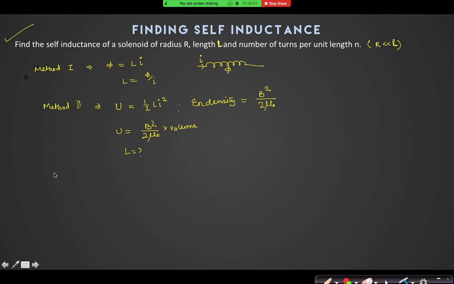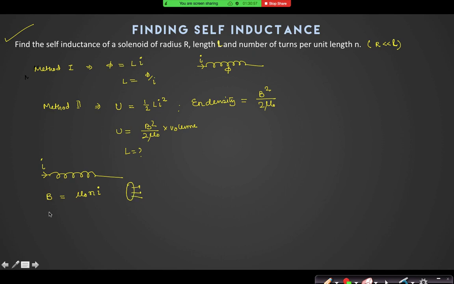Look, if it is a solenoid, I pass a current I through the solenoid. We should all remember this formula of magnetic field: mu naught n I. Magnetic field is mu naught n I. But this magnetic field is for each turn, yes or no? So flux is mu naught n I into pi r square for each turn.